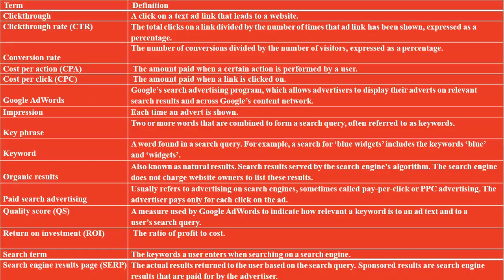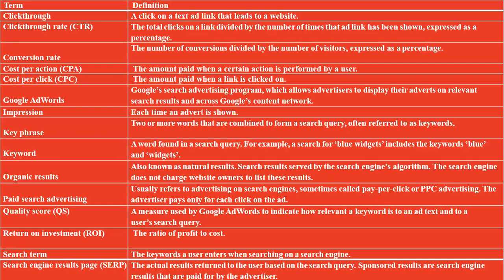Now, key terms and concepts. Keywords are repeated from what we have already discussed. Then click-through rate and conversion rate, which is how you make customers buy the product. Cost per action, cost per click. Google AdWords, where Google gives the ad to a particular company's product. Then impressions. Then key phrases or keywords, which are what people use for searching for products. Organic results, or natural results, are what it shows when you enter some topics or keywords.